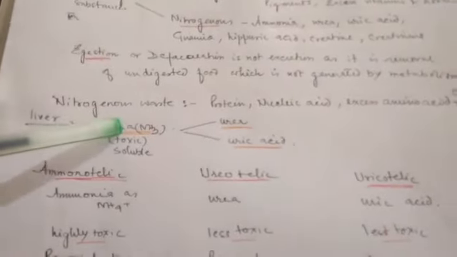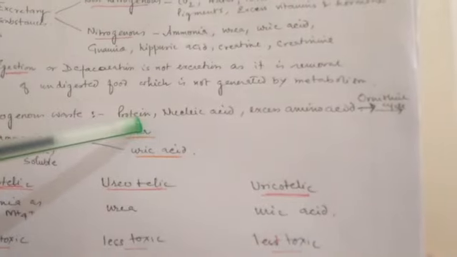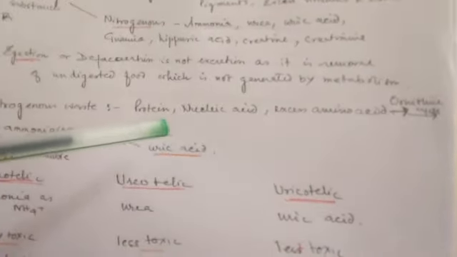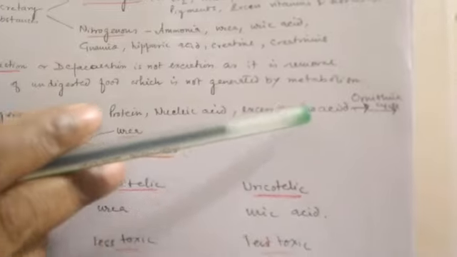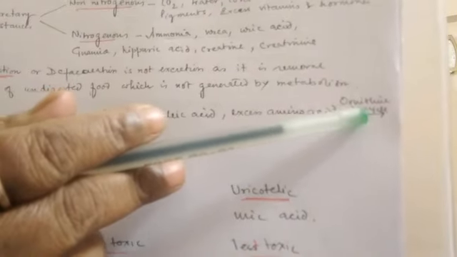Now, according to the nitrogenous wastes, we can divide the organisms into various types. So let us see how the nitrogenous wastes are generated. First of all, the proteins, nucleic acids, all the nitrogen containing compounds. Proteins especially are broken down into amino acids.